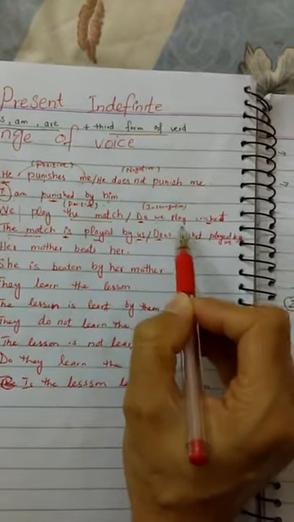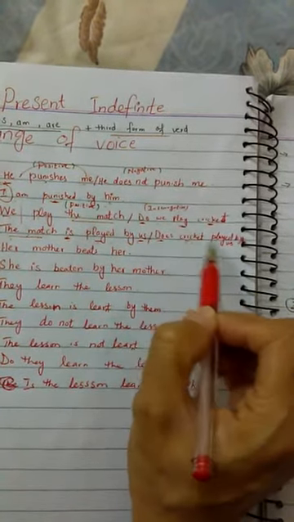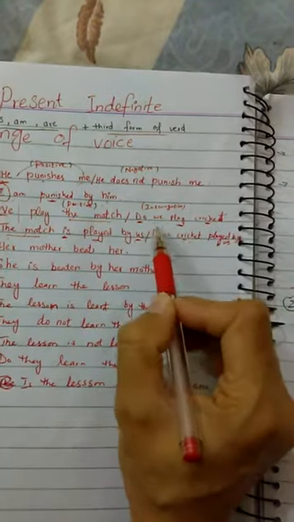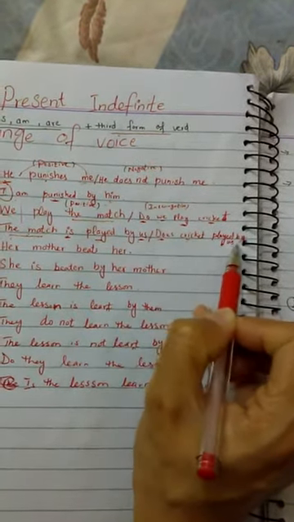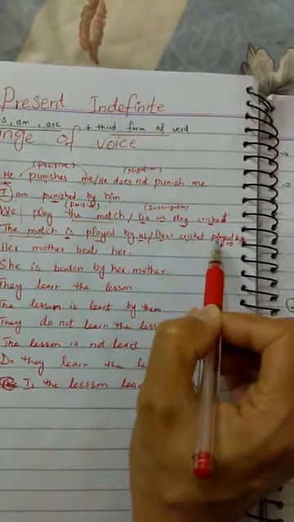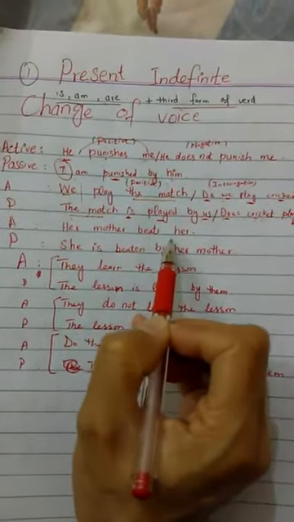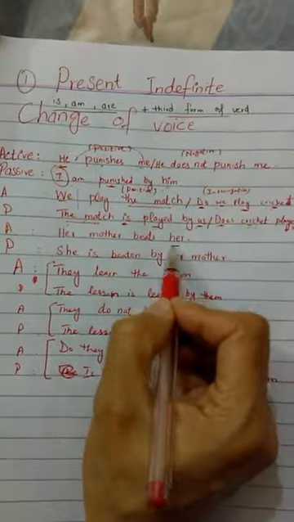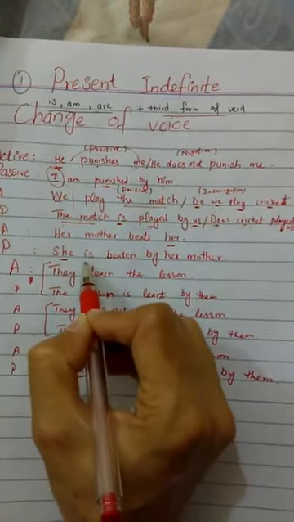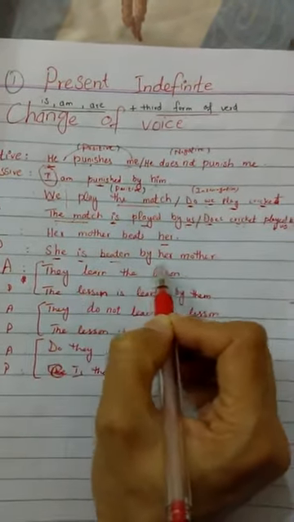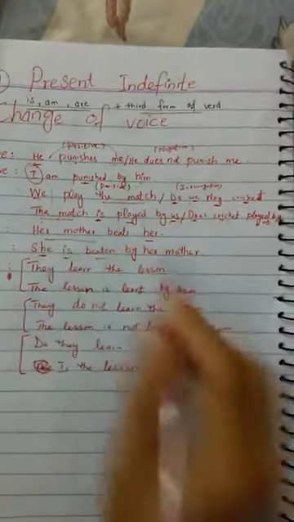Does cricket be played, play will be changed into the third form, played by us. Is cricket played by us? Okay, her mother beats her. Her will be changed into she. She is beaten by her mother.